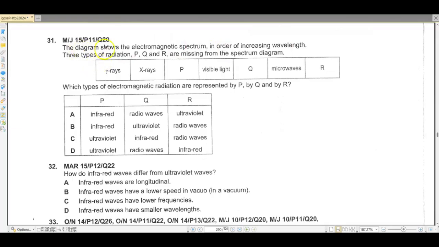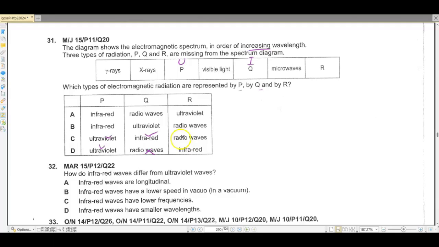Question number 31. The diagram shows the electromagnetic spectrum in order of increasing wavelength. Three types of radiation P, Q, R are missing from the spectrum. Which types of electromagnetic radiations are represented by P, Q, and R? This is the electromagnetic spectrum the other way. Radio, micro, visible, UV, X-ray, and gamma. So P is going to be ultraviolet. So this is correct. Q is going to be infra. So this is correct and this is not correct.